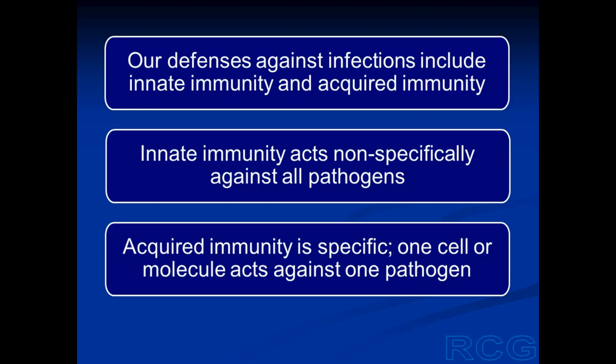And these defenses against the infectious agents can be divided into innate immunity and acquired immunity. Innate immunity is non-specific. It acts non-specifically against all the pathogens. A given cell or a given molecule can act against any pathogen. Acquired immunity is very specific. A given cell or a given molecule acts only against one pathogen or one antigen.